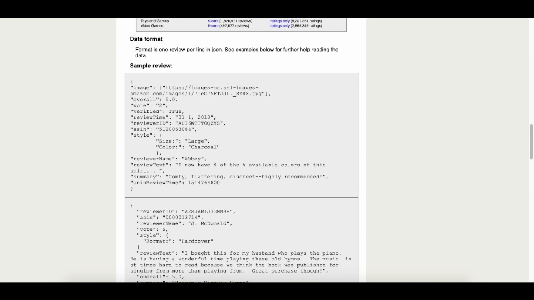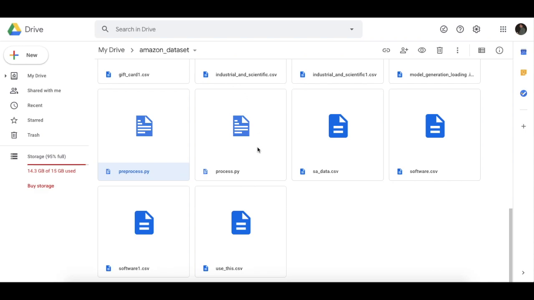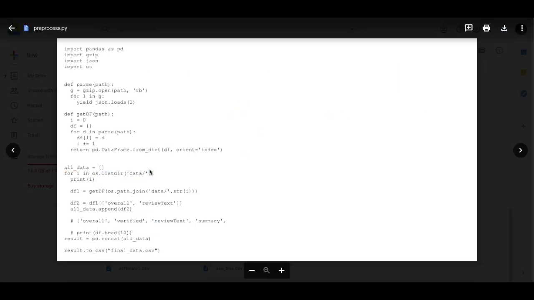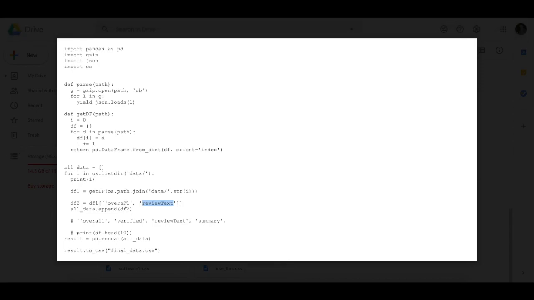For this, we process our data using preprocess.py. Through this file, we are getting two columns from this JSON file, namely overall and review text.